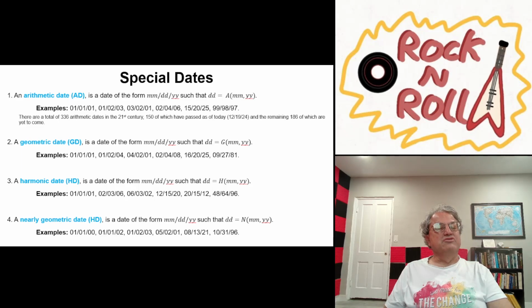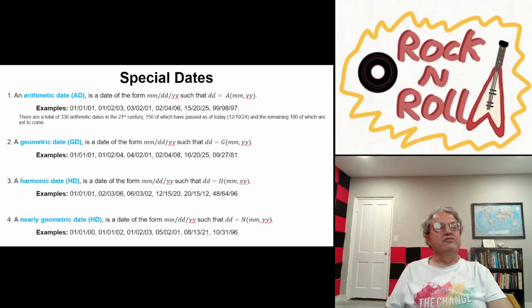But then here's some other examples of nearly geometric dates. Also, January 1st, 2002, because 1 times 2 is 2. That's 1 more than 1 squared. January 2nd, 2003. These are kind of trivial examples. 1 times 3 is 3, which is 1 less than 2 squared. May 2nd, 2001. It's actually pretty easy to construct some of these, at least the ones where the numbers are small.